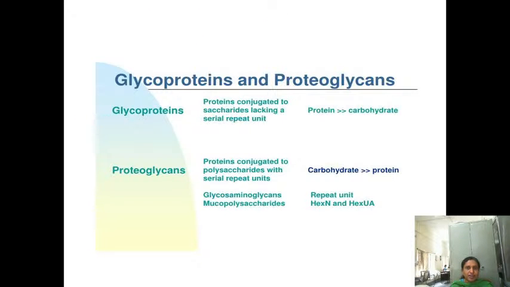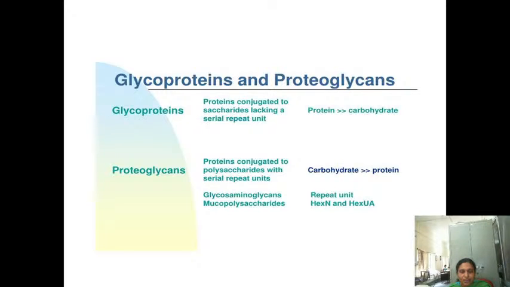Okay, then coming to the last one, the glycoproteins and proteoglycans. Glycoproteins means here the carbohydrate with the protein, and proteoglycan is also protein with the carbohydrate. But how do you differentiate glycoproteins and proteoglycans? The protein content is more in glycoproteins. If protein content is more than the carbohydrate, they are called glycoproteins. If carbohydrate content is more than protein, they come under proteoglycans.